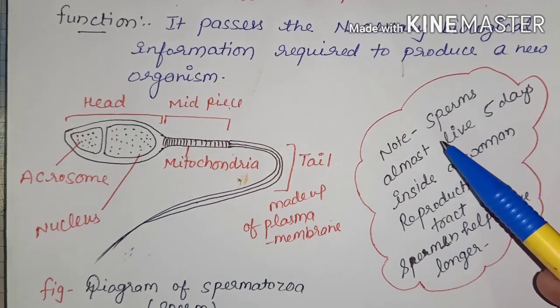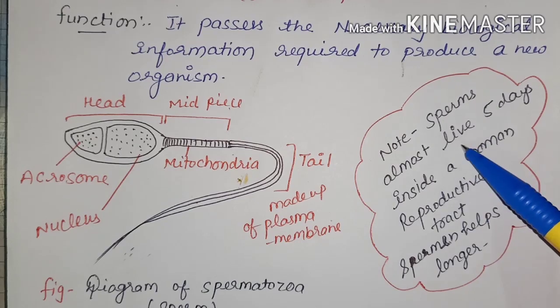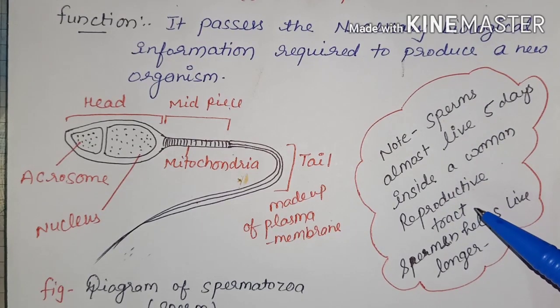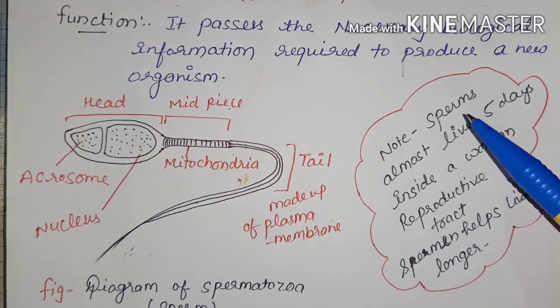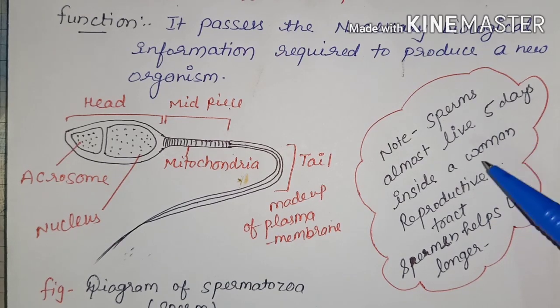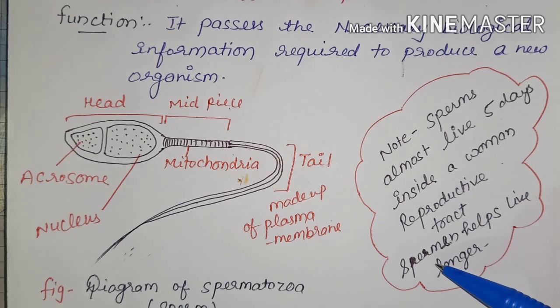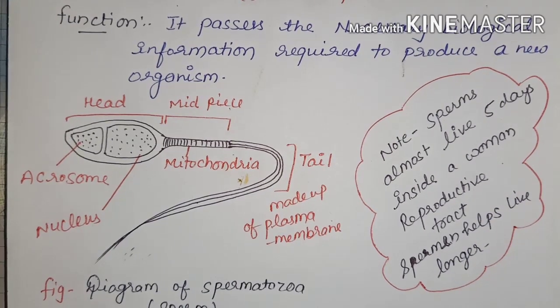Now here is a main point: sperms live almost 5 days inside a woman's reproductive tract. Means after copulation, the sperms live only 5 days inside a woman's reproductive tract. Semen helps the sperms live longer.